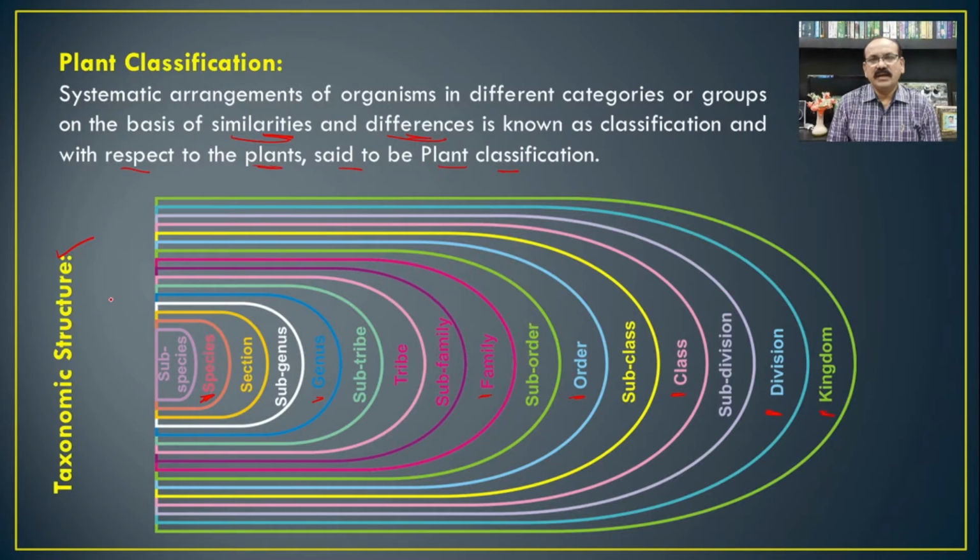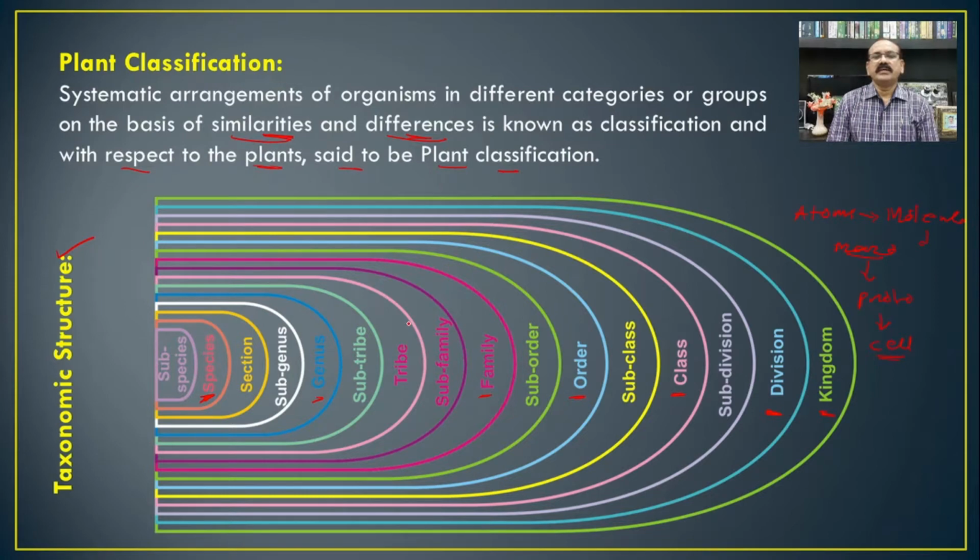If we see earlier, then we know that there are different atoms, and these atoms are responsible for the formation of molecules. These molecules are responsible for the formation of macromolecules. Then from macromolecules there is a formation of the protoplasm. From the protoplasm there is a formation of cell.